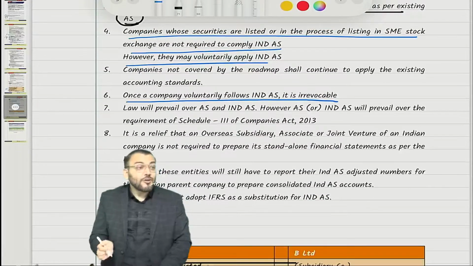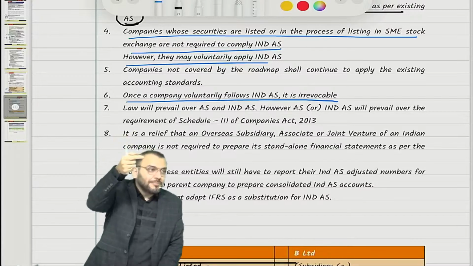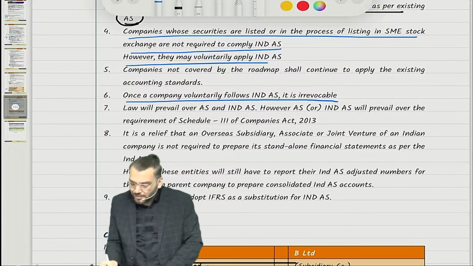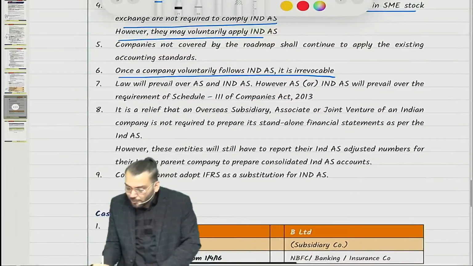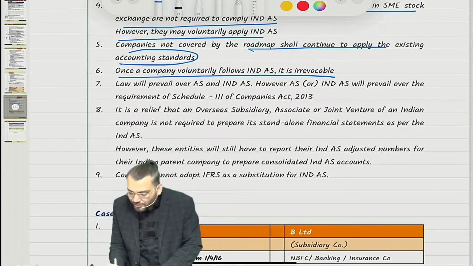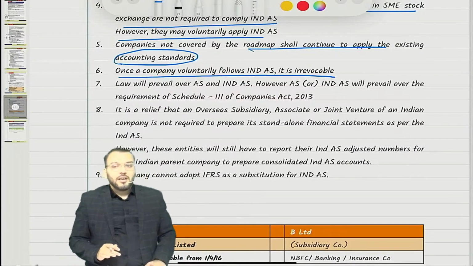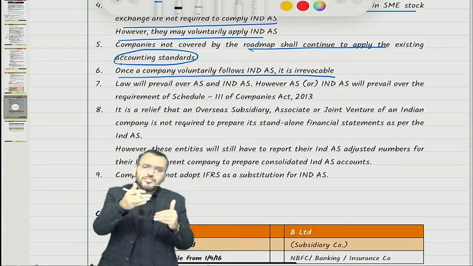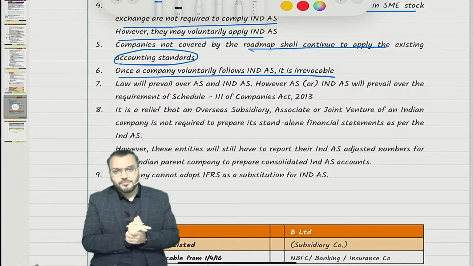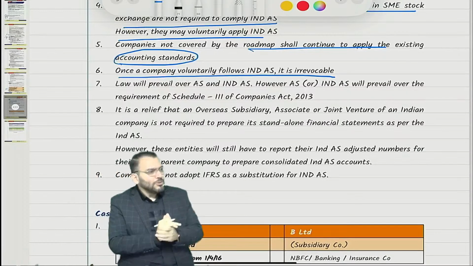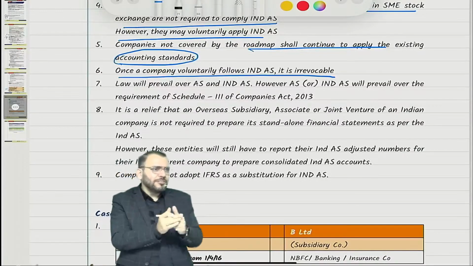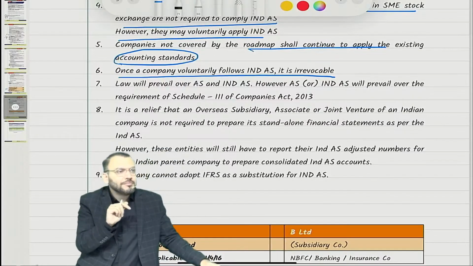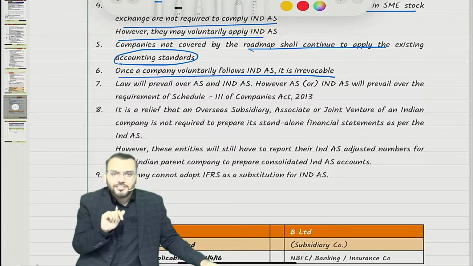Now, companies which are not covered under the above roadmap, whatever we discussed, for them AS will be applicable. That is understood, already I said. So companies not covered by the roadmap shall continue to apply the existing accounting standards. Understood. Now we have understood one thing, that Ind AS is a part of the Companies Indian Accounting Standards Rules. So Ind AS is also part of company rules only. But there may be some difference between the Companies Act and Ind AS.